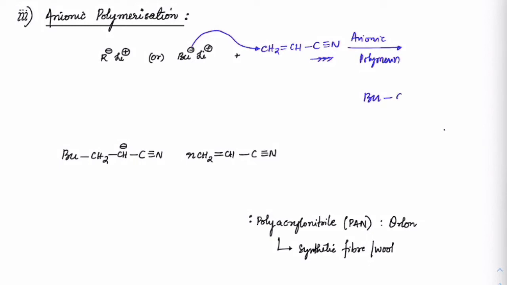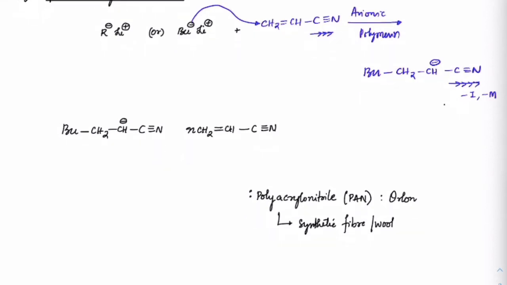We get butyl connected with CH2 CH minus with C triple bond N. This is helping to stabilize the carbanion by minus I as well as minus M effect. So the anion gets stabilized.